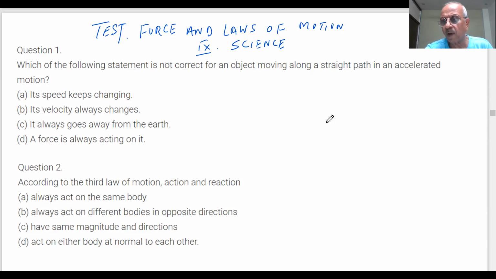What is conservation of momentum? What do we mean by conservation of momentum, students? It means that the initial momentum is always equal to the final momentum. If two bodies are colliding with each other, what do you find? The total momentum is conserved.